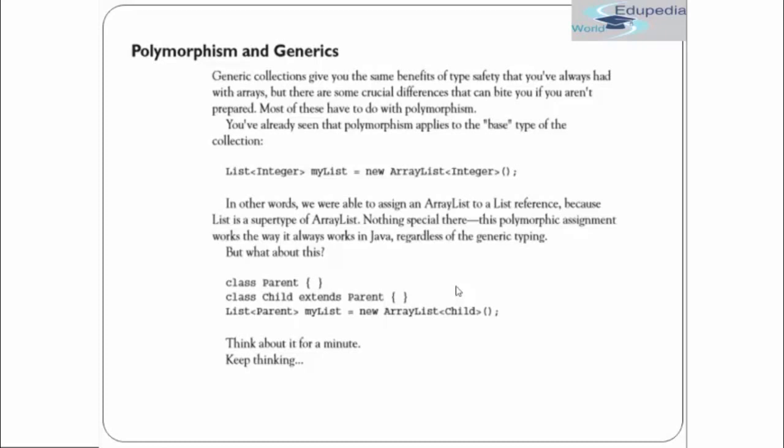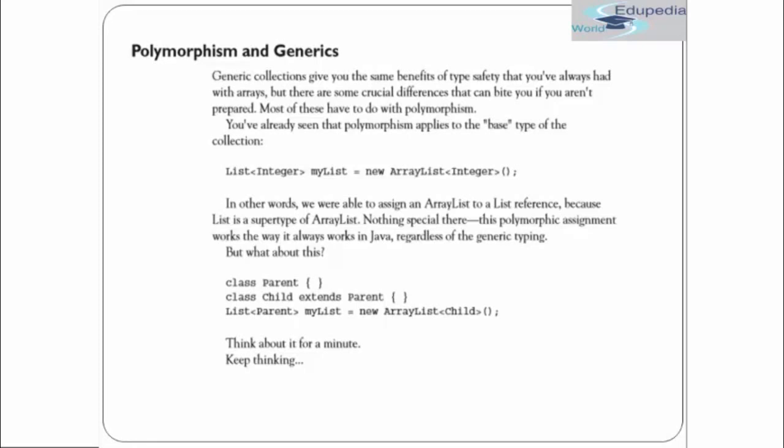Okay, but what about this? Let's say we have a class Parent. Then we have a class Child which extends Parent. Then we created an ArrayList where on the right hand side you can see the object that we are creating can include Child, but on the left hand side we have Parent. Just think about it for a minute and try to find a solution whether it's valid.